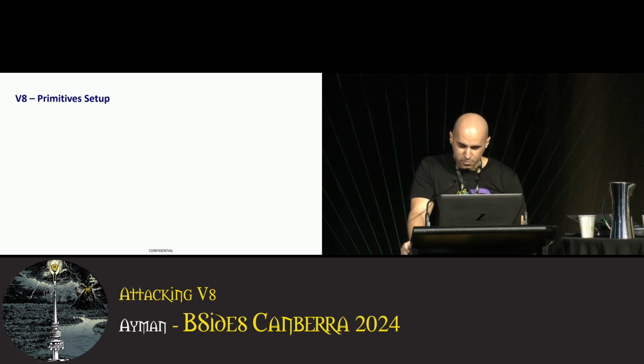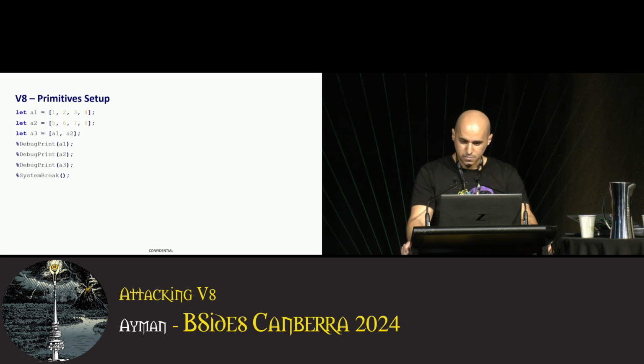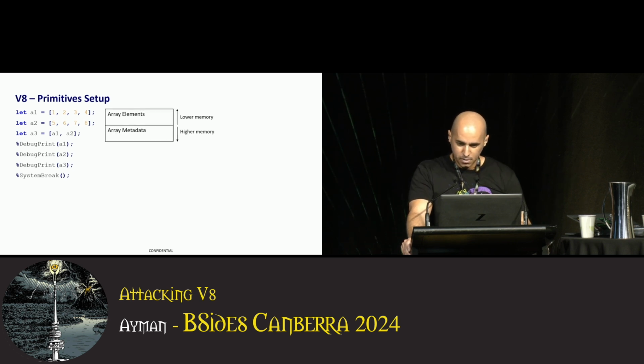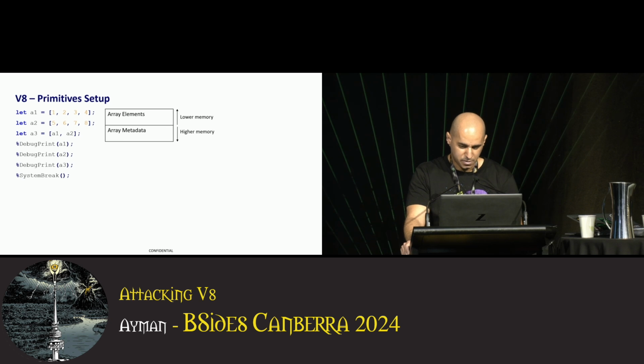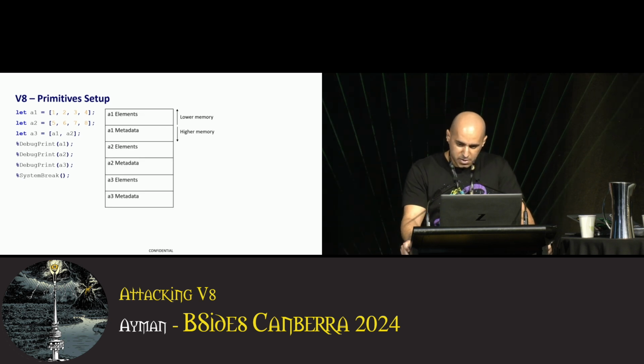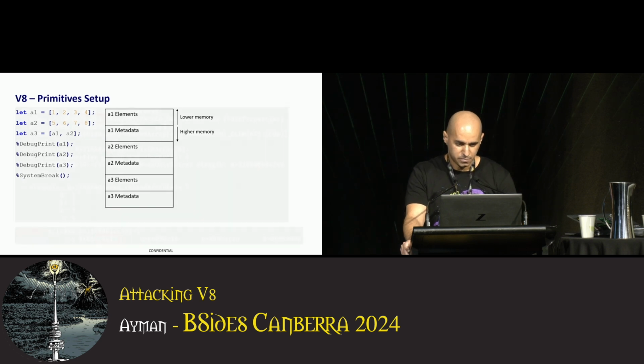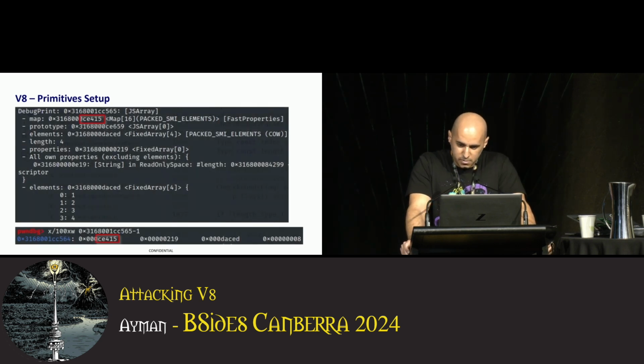To do that, we need to form a certain layout in memory. If we define 3 arrays like that, the first one contains some values and a second similar one, and the third array contains both arrays. Each array will be placed in memory in this order. Elements of the array at the top, followed by the array's metadata, that is its map and length, etc. The consecutive arrays will look like that. Elements of the array followed by metadata of the next array, and so on. We can inspect the memory under the debugger and compare it to the debug print output.